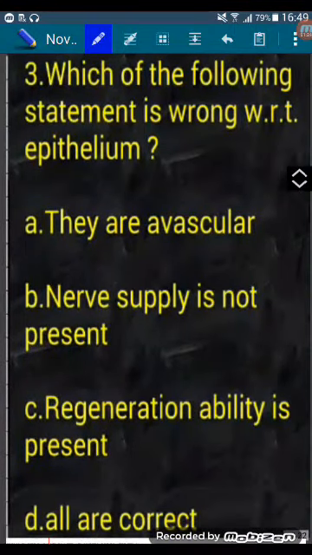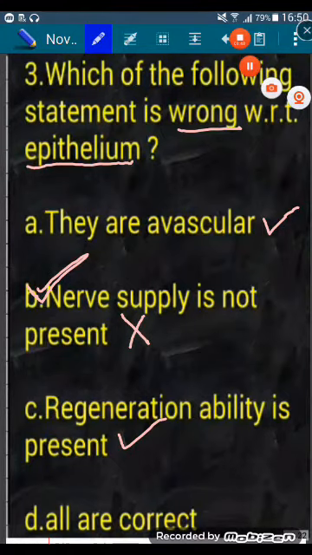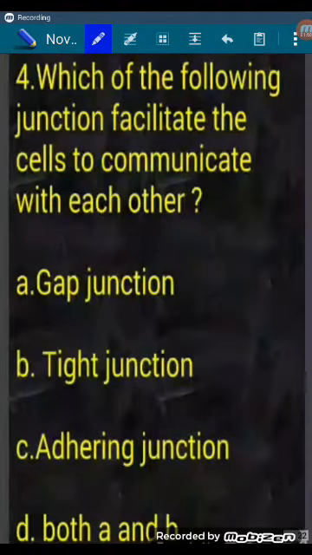Next question. Which of the following statements is wrong with respect to epithelium? A. They are avascular. This is correct. B. Nerve supply is not present. This is wrong. Nerve supply is present in epithelium. C. Regeneration ability is present. This is a correct statement. So the wrong statement is B. Nerve supply is present.